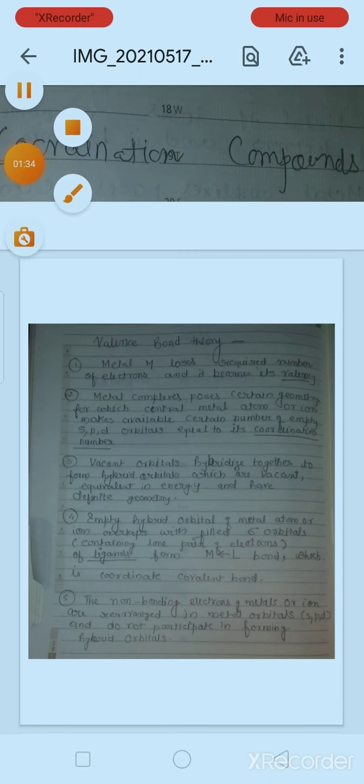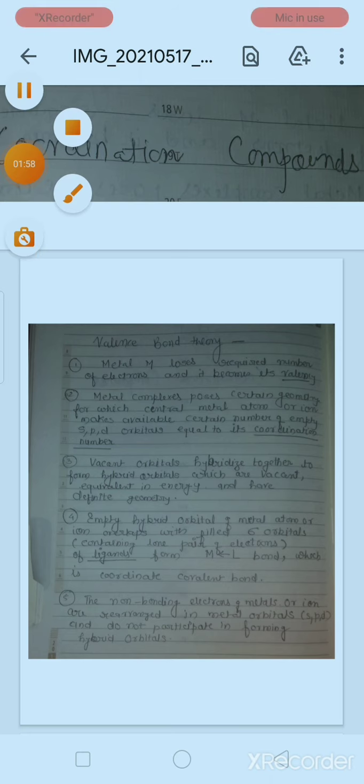Now the number of vacant orbitals which are available in the central metal ion, that is s, p, d orbitals, will be equivalent to the coordination number, and according to that coordination number, the geometry of that particular metal complex or coordination complex will be decided.